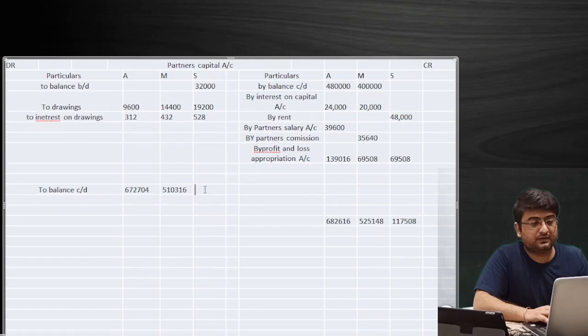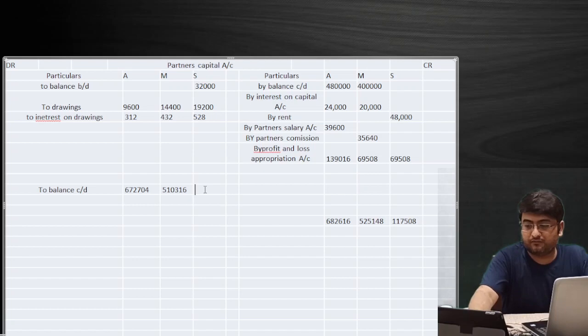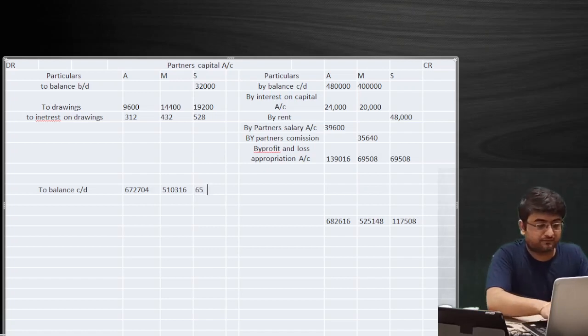Okay, so from that amount we'll subtract first the amount which is 32,000 rupees, the debit balance of the capital account, then 19,200 rupees, then 528 rupees. So the amount that we have in the end in case of Sanjay will be 65,780 rupees. Remember, this will be my closing capital.